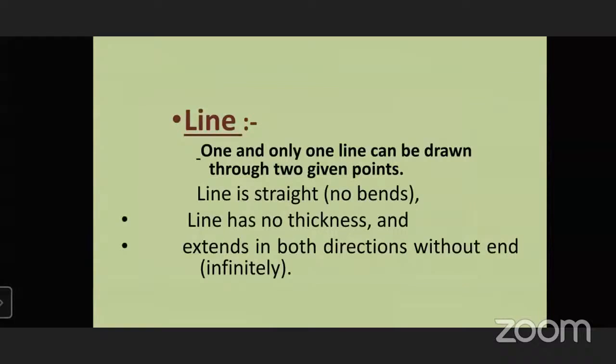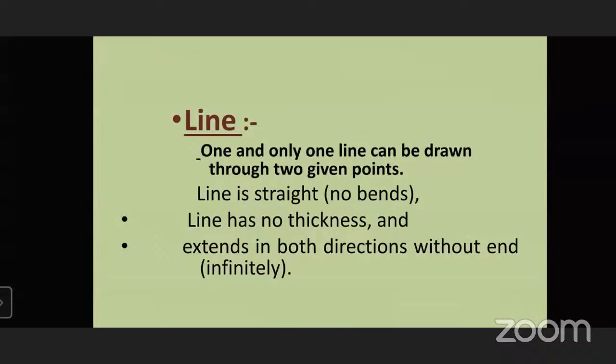Now the next geometrical figure is line. Line means one and only line which can be drawn through two given points. Whenever we draw 2 points on a plane and we join those points with each other, we get a line.